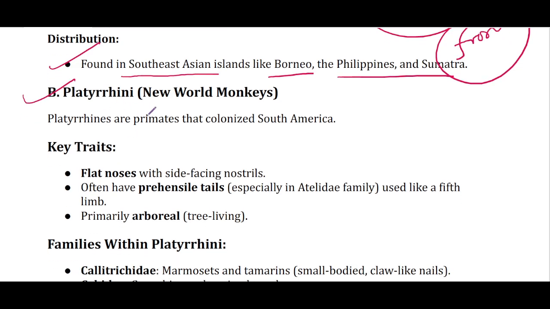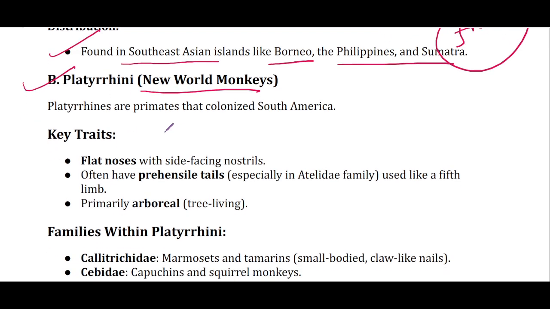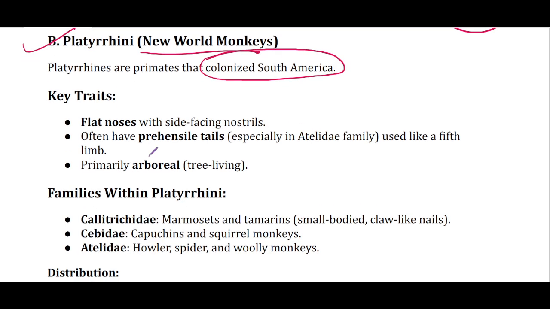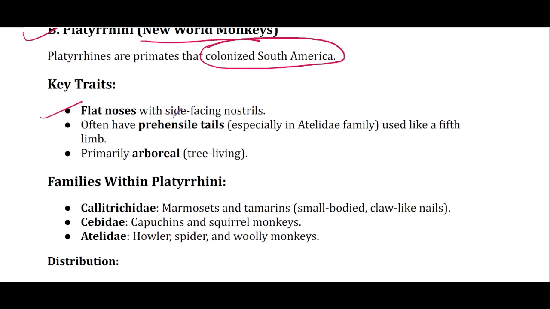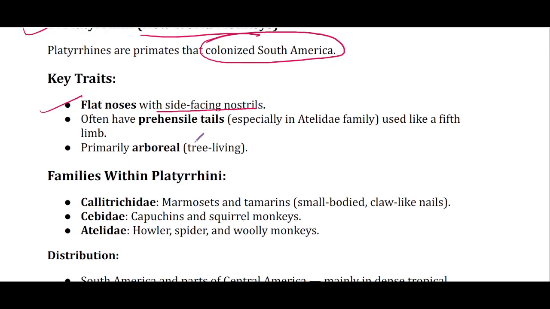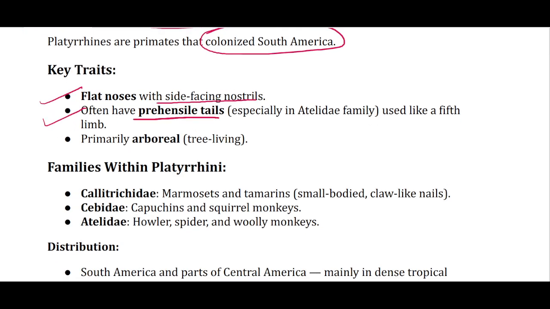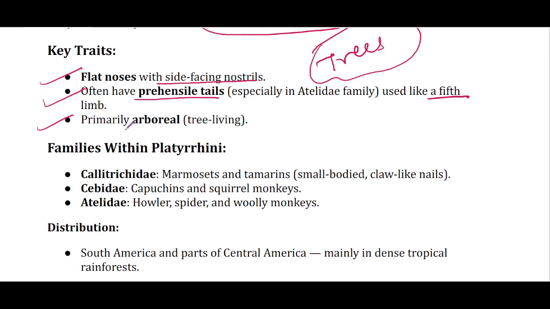फिर बात करते हैं Platyrrhini, which are known as New World monkeys. So these are the primates that colonized South America. Here, key traits: flat noses with side-facing nostrils. And then they have prehensile tails. Prehensile tail means a tail that can easily grasp on objects, especially tree branches, so they can hang on to it or they can leap from one branch to another. So it acts like a fifth limb. Then they are primarily arboreal, it means they dwell in trees.